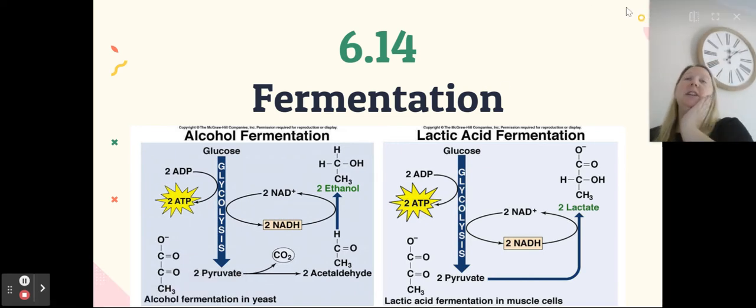So, fermentation is the creation of cellular energy when oxygen is not present or abundantly available. We have two types of fermentation that we're going to talk about. We have alcoholic fermentation and we have lactic acid fermentation. Both of these do the same thing with different end goals.